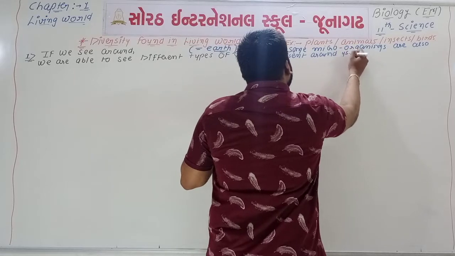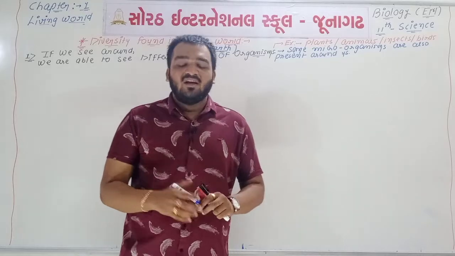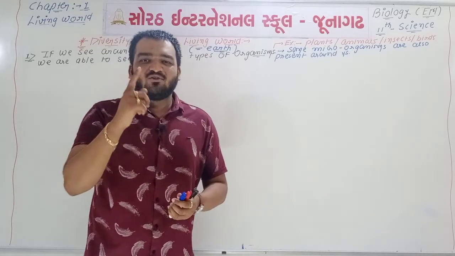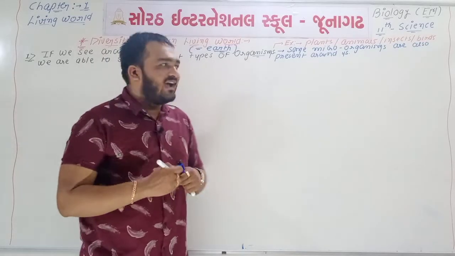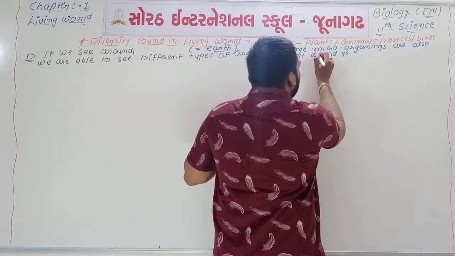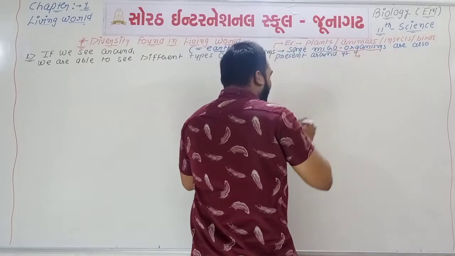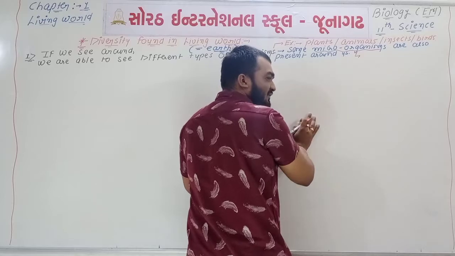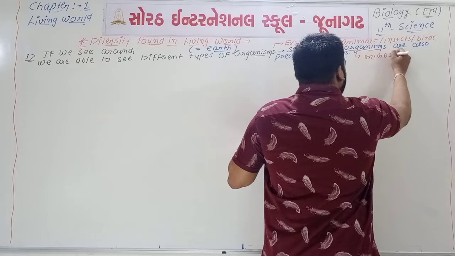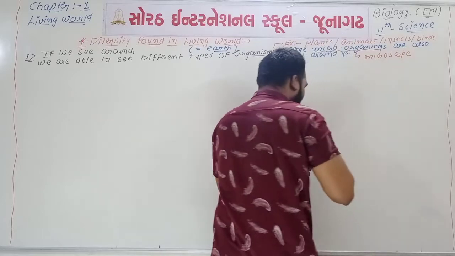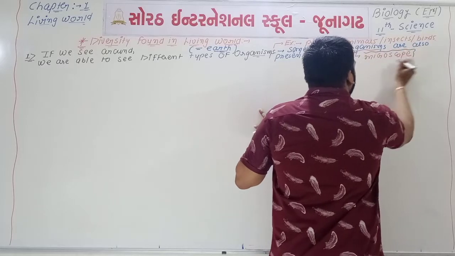Some microorganisms are also there, but the important thing is that we are not able to see these microorganisms with our naked eyes. If you want to observe them, then one machine is required, which is known as a microscope.